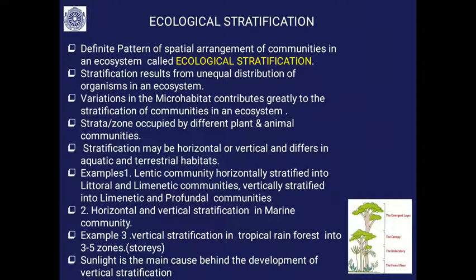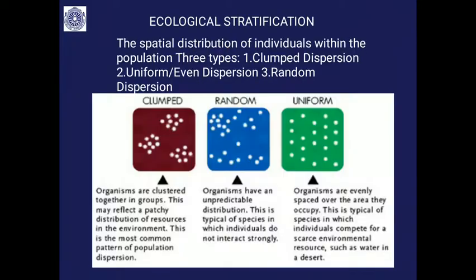Similarly, I have discussed already how the marine ecosystem is stratified horizontally and vertically. I have shown here the vertical stratification in a tropical rainforest. You have studied already, I am just reminding you how it is stratified into 3 to 5 zones or stories. Here sunlight is the main cause behind the development of vertical stratification, whether in a tropical ecosystem, a grassland ecosystem, or a marine ecosystem. Vertical stratification depends on sunlight penetration.